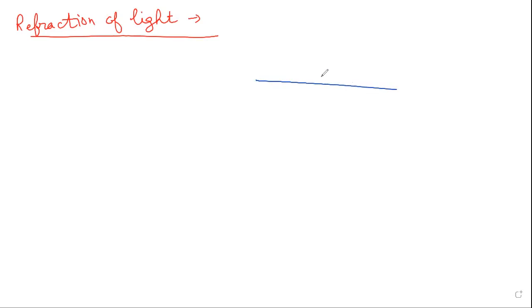What I mean by this: suppose this is the surface and here is the ray coming in. These are two different media, rarer and denser. A rarer medium has less density, and a denser medium has more density, right? Now this is the incident ray and this is the normal. When the ray of light moves, it can happen like this: either it will move towards the normal